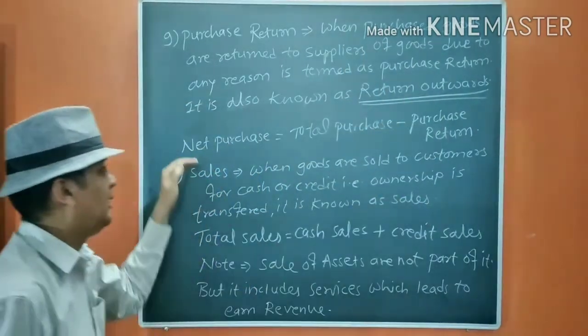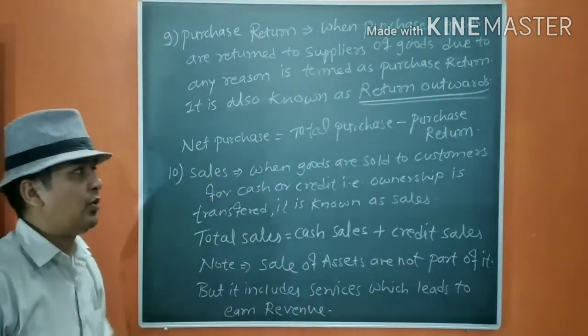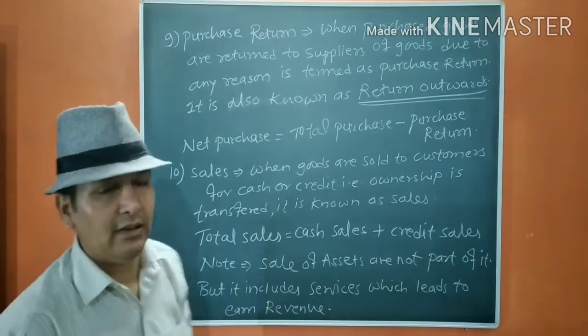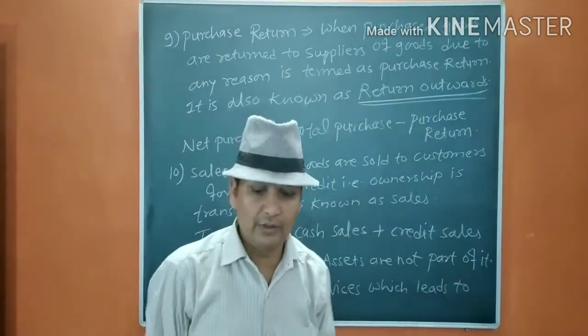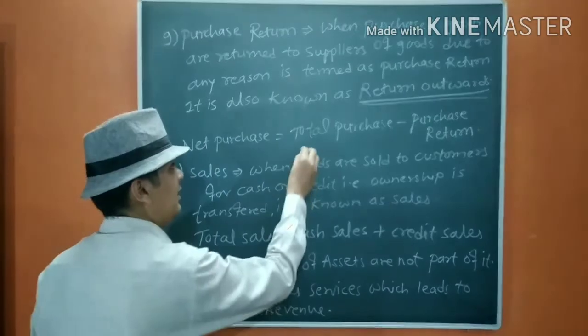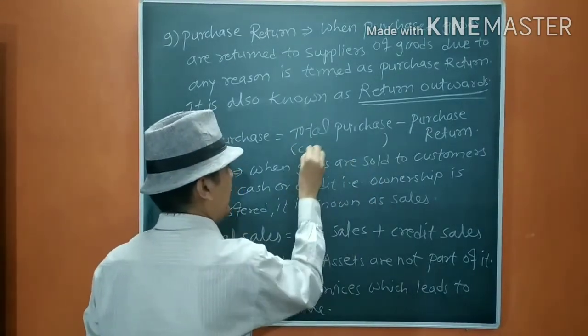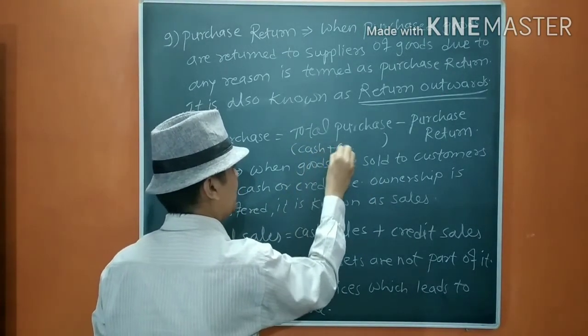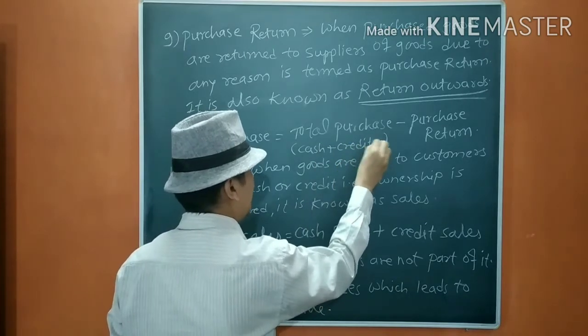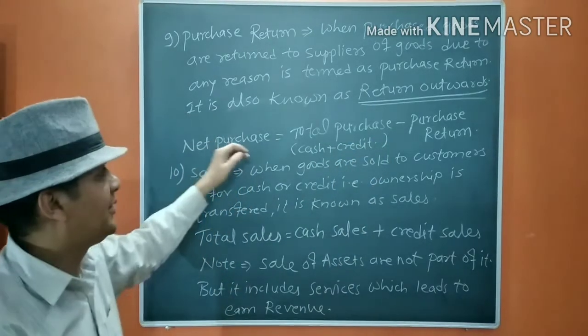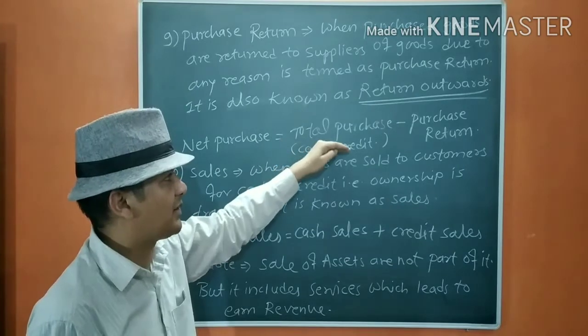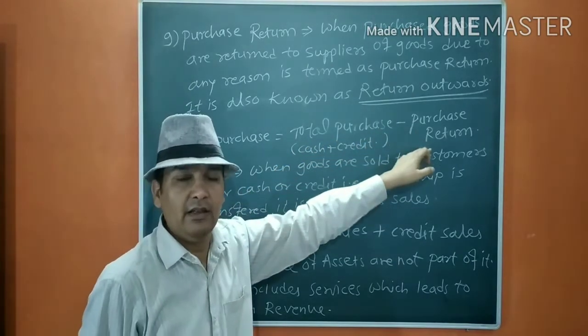Net purchases equals total purchase minus purchase return. Total purchase was cash plus credit purchase, so we can say it like that also: net purchase equals cash purchase plus credit purchase minus purchase return.